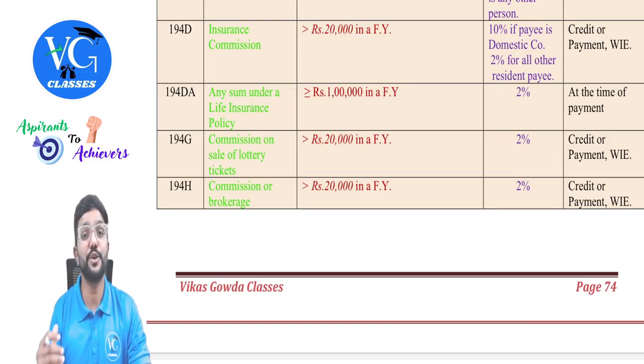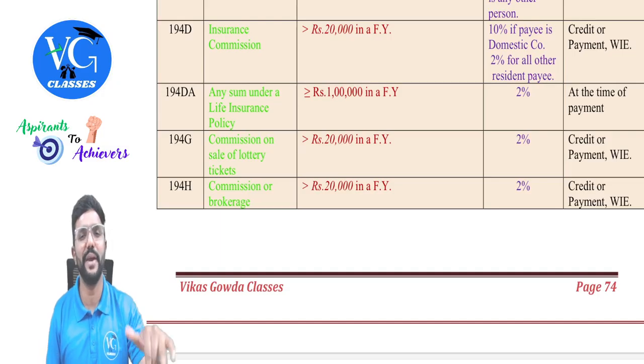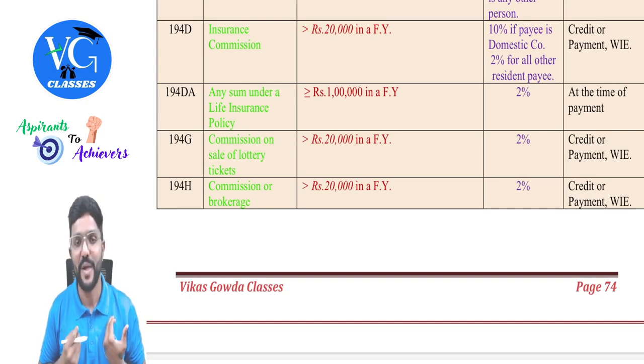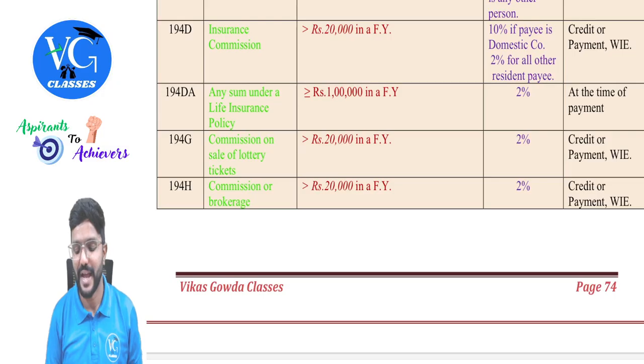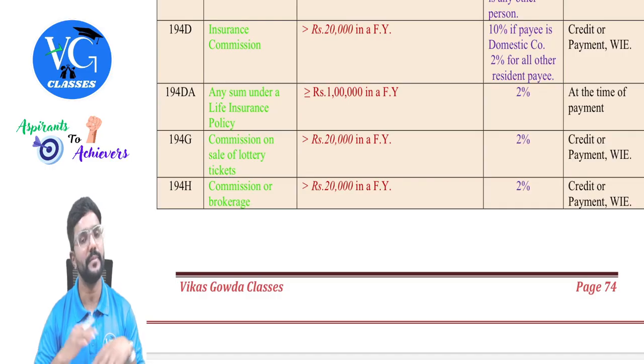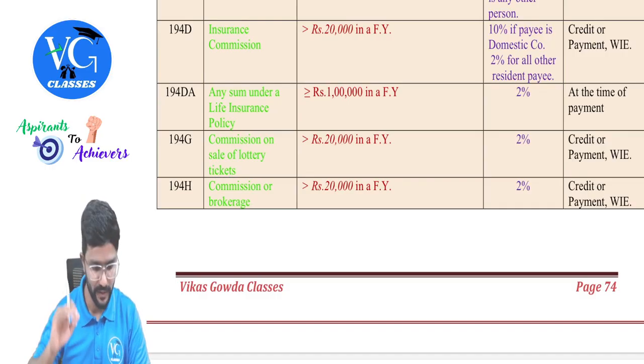So obviously, insured might be alive, and during the term of the policy, at least in 1 year, you would have paid more than 10% or 15% or 20% of the sum assured, or more than 5 lakh premium if the policy is taken on or after 1st April 2023. So in such cases, exemption is not available under section 10(10D), right? Yes. So when policy matures, if it is taxable in the hands of insured who is alive, then the payer, that is the insurance company, has to deduct TDS under section 194DA at 2%. At 2%. Okay, sir. Fine.